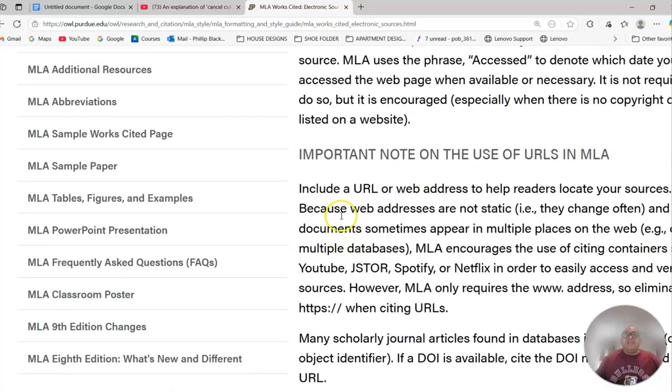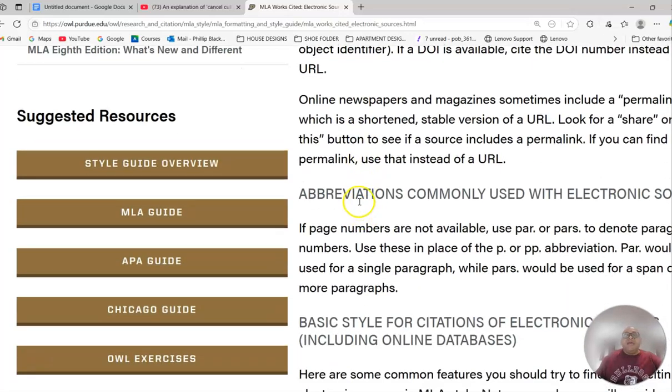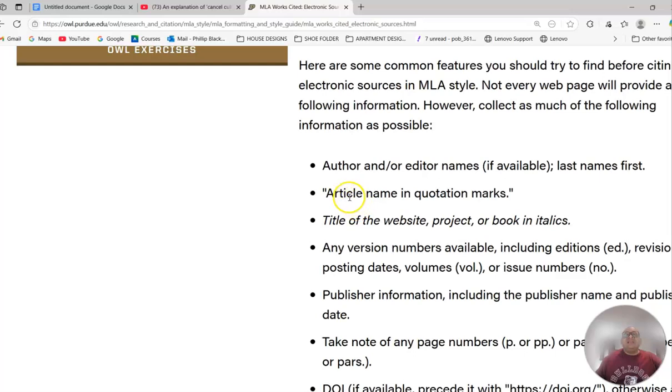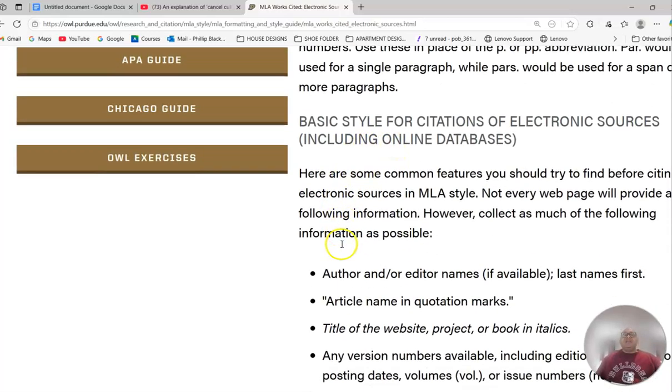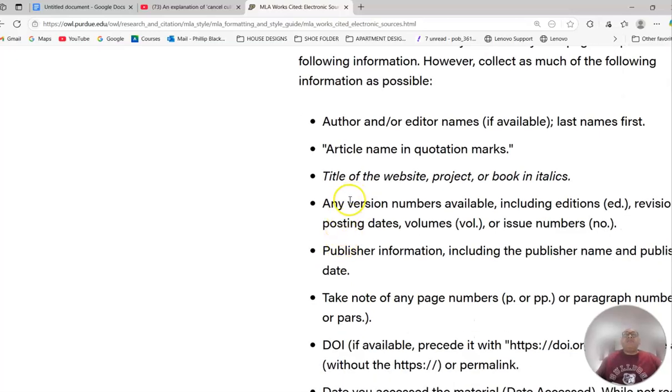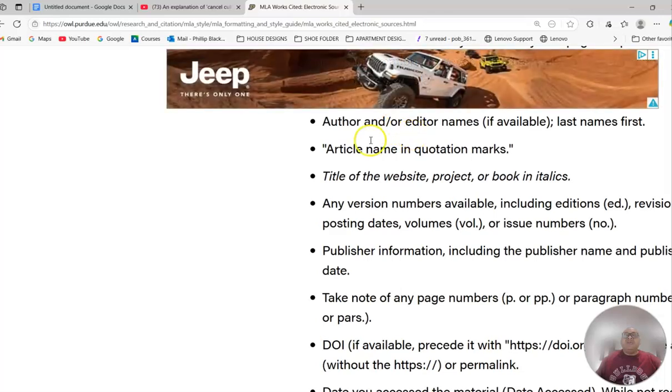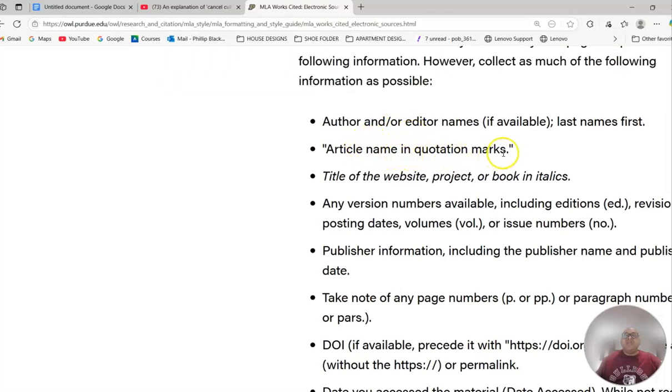Read these things here, the important note about MLA abbreviations, basic styles for citations. I'm sorry. So look at this. Whenever we create an entry, we need these things. We need an author, an editor, we need the article name in quotation marks, the title of the website.